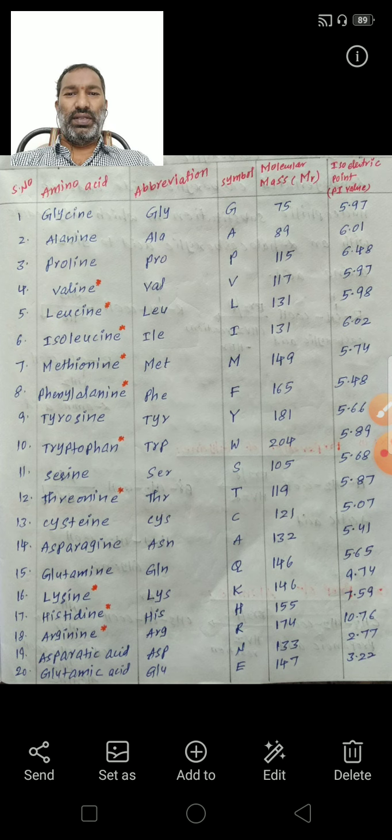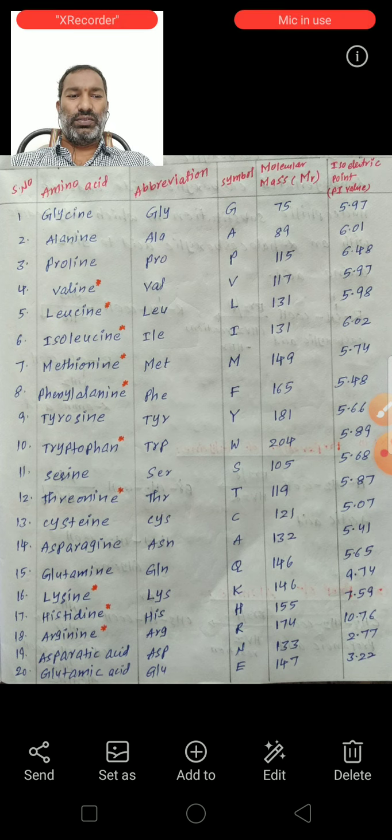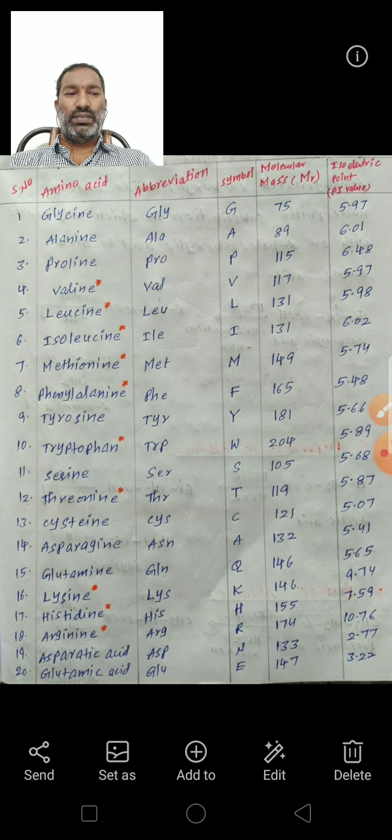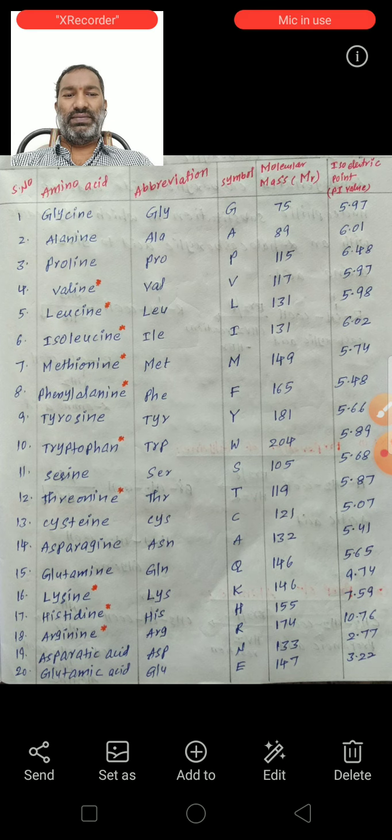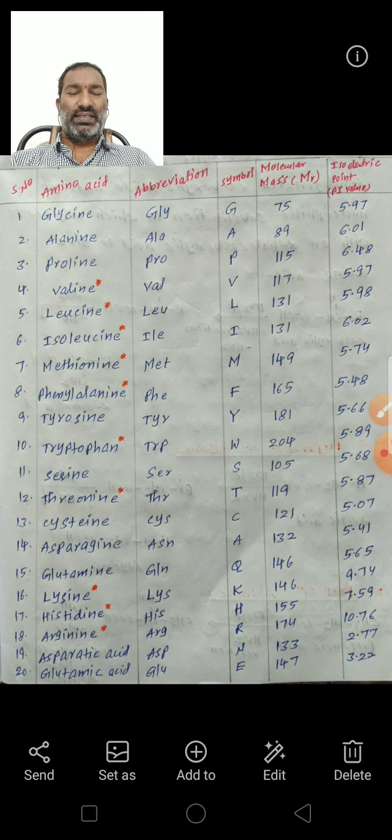The third one is proline. Abbreviation PRO, symbol P, molecular weight 115 and the pI value 6.48. Next, the fourth one is valine. Abbreviation VAL, symbol V, molecular weight 117, 5.97.